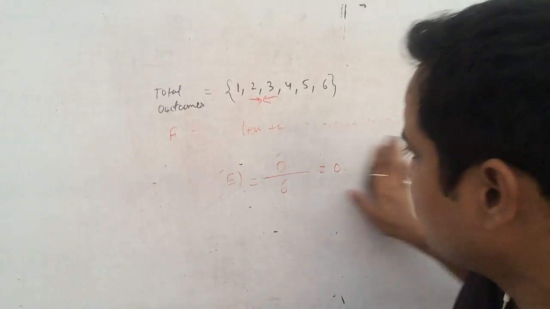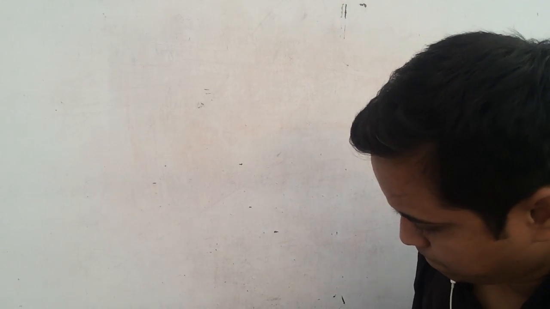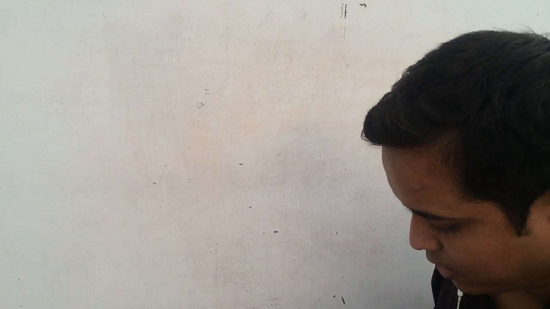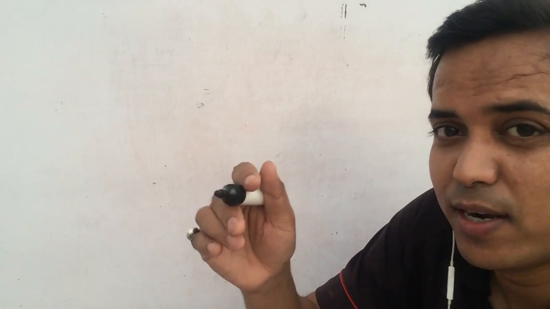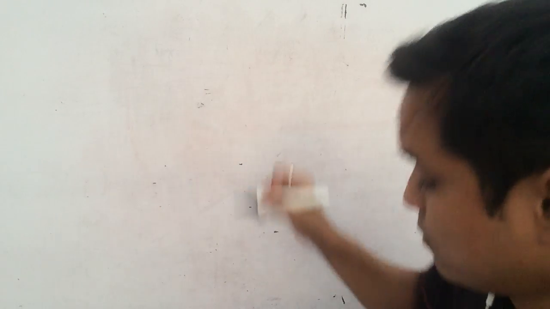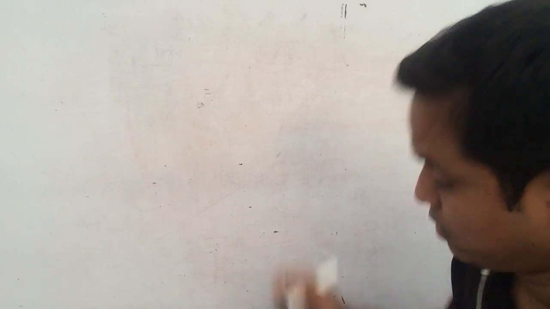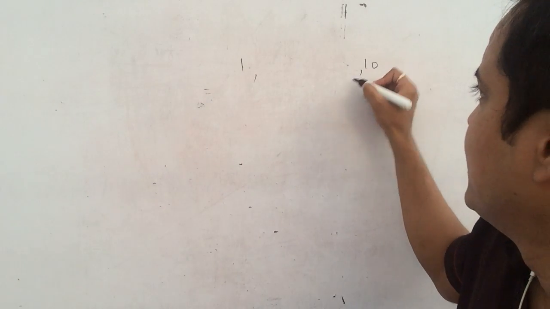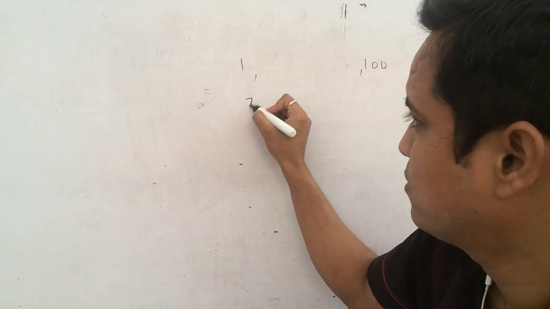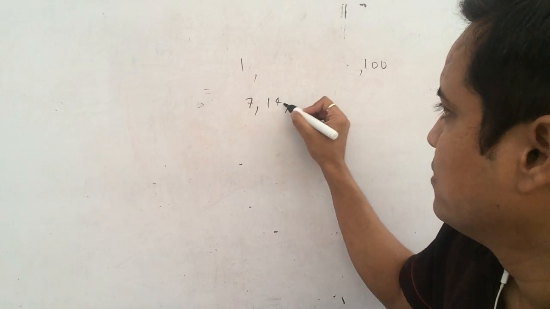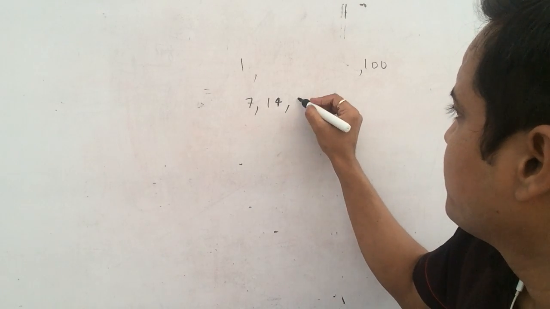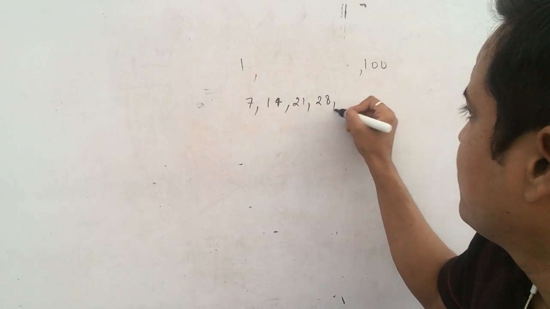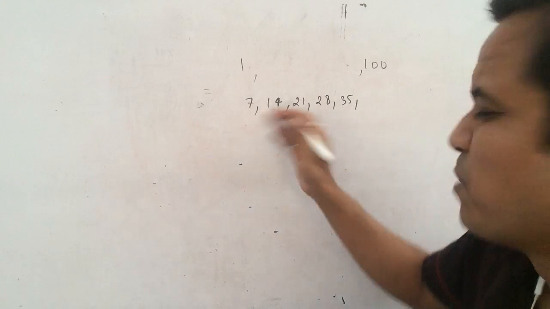Now let's move to another question. The probability of getting a number between 1 and 100 which is divisible by 7. So 7 is the first number, then double is 14, then 21, 28, 35. These are the multiples of 7.